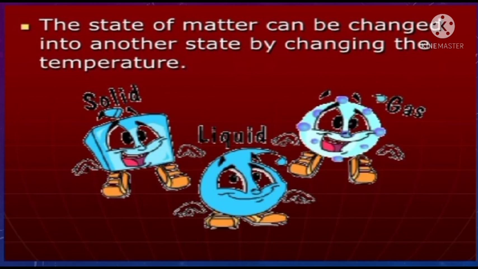So next question: why do we see water droplets on the outer surface of a glass containing ice cold water? Let us take some ice cold water in a tumbler or beaker. Soon we will see water droplets on the outer surface of the vessel. The water vapor present in the air comes in contact with the cold glass, loses energy and is converted into liquid state, which is seen as water droplets on the surface of the vessel.